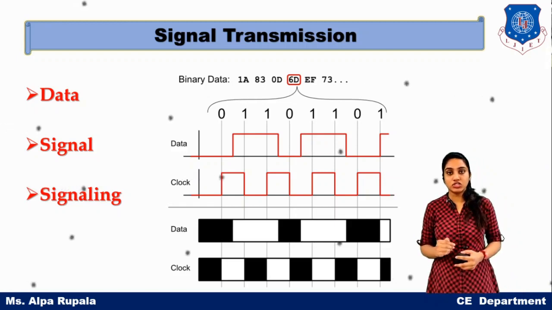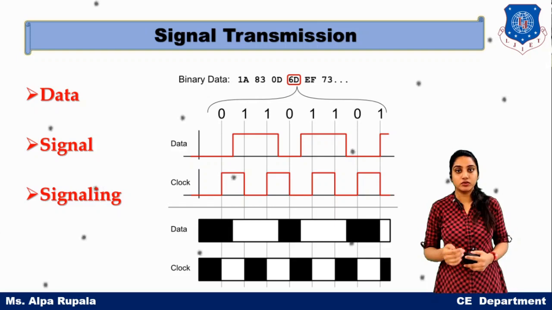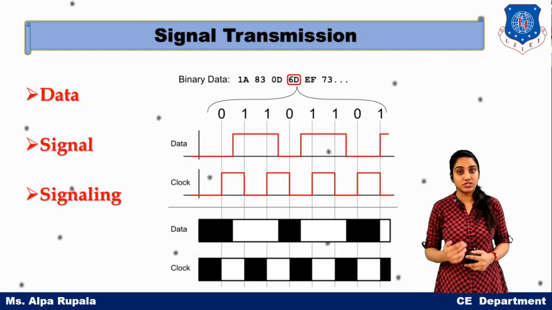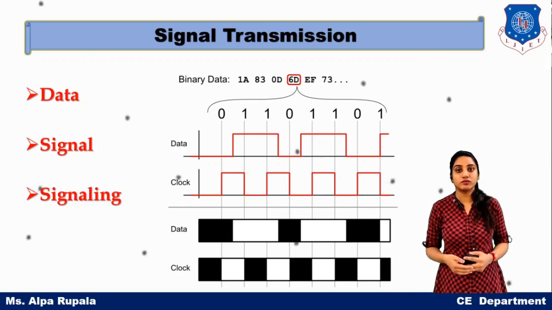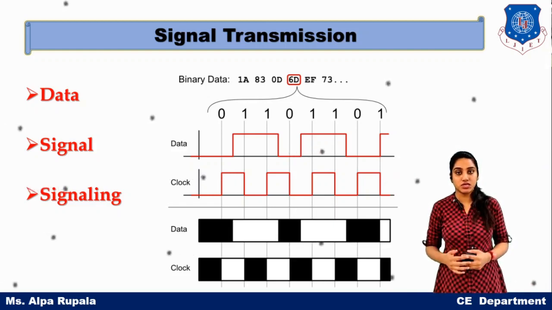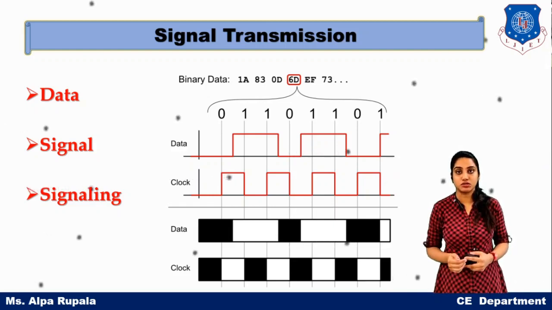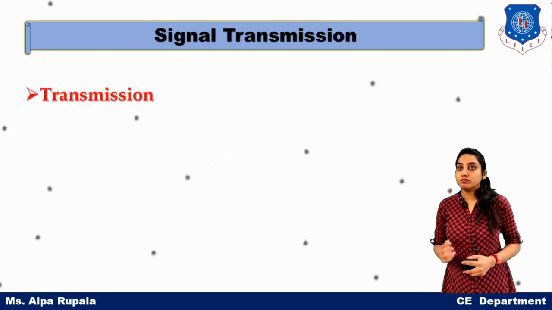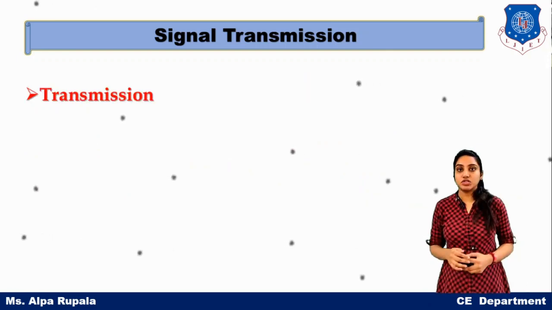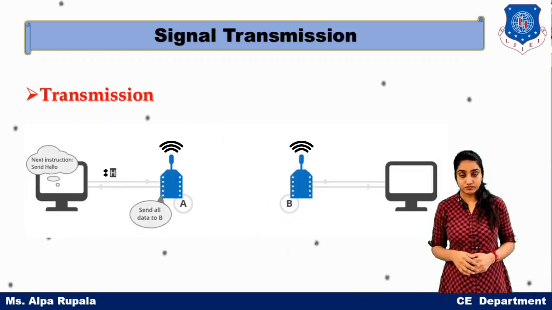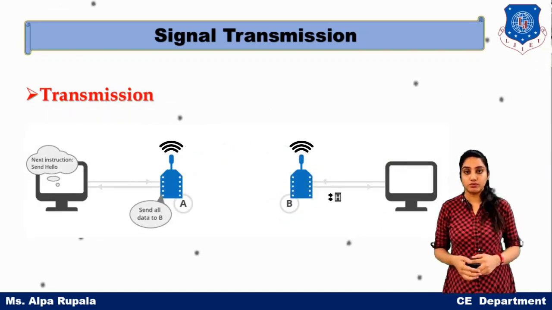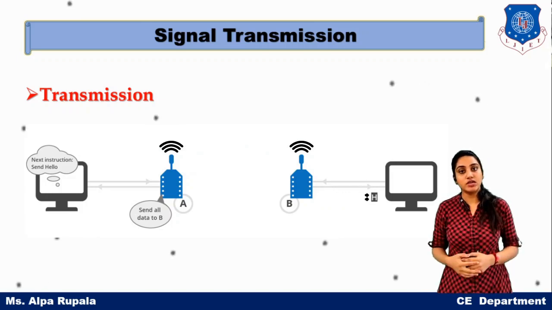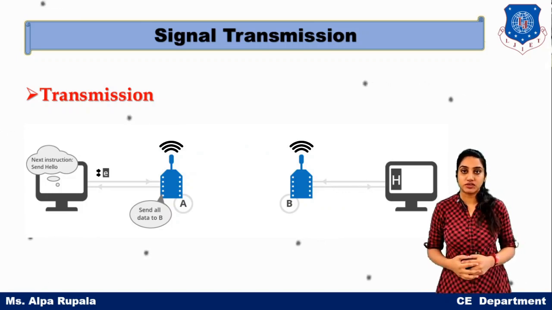To clear up the definitions: data is any raw information, a signal is the representation of your data, and signaling is the process of converting your data into a signal, and then comes transmission. What is transmission? Transmission can also be of two types: analog transmission or digital transmission.